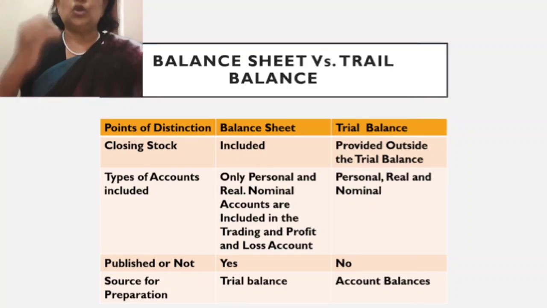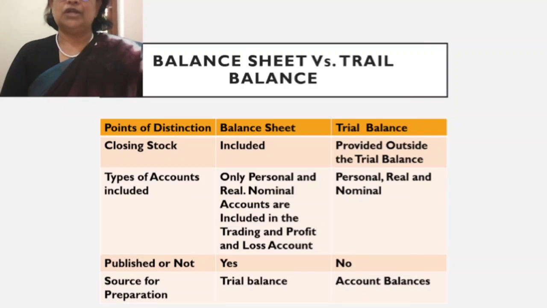So I'll repeat, closing stock is included in the asset side of the balance sheet, whereas in the trial balance, it is provided outside the trial balance. Now types of accounts included. In the balance sheet, you have to remember that only personal and real accounts are included because nominal accounts are included in the trading and profit and loss account. So in the balance sheet, you will have only personal and real accounts. Whereas in the trial balance, personal, real and nominal accounts are included.